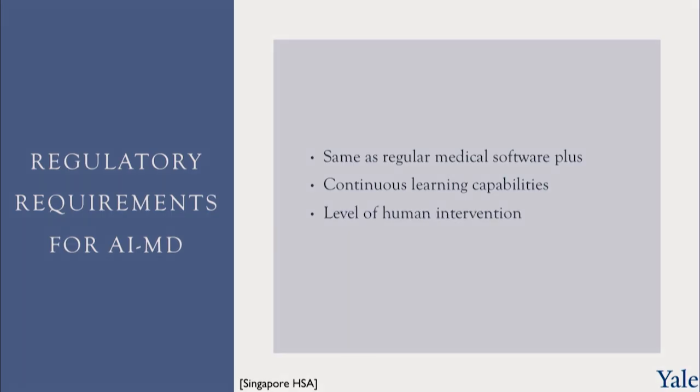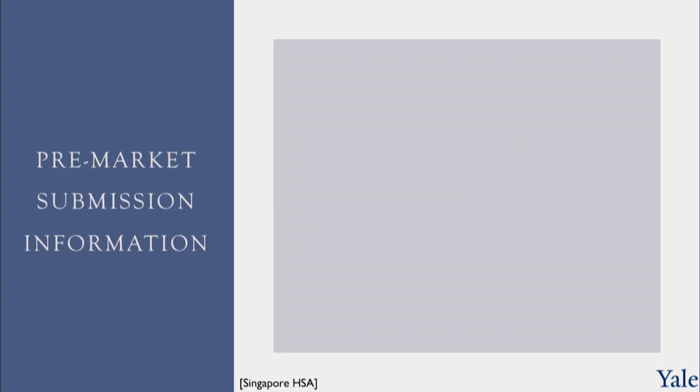a specification of the level of human intervention, as it is an algorithm that works together with a human, and then specification of the details about how models are trained and retrained. Those are the kinds of things that they would like extra information about, in addition to all the usual things you need for all kinds of medical software.